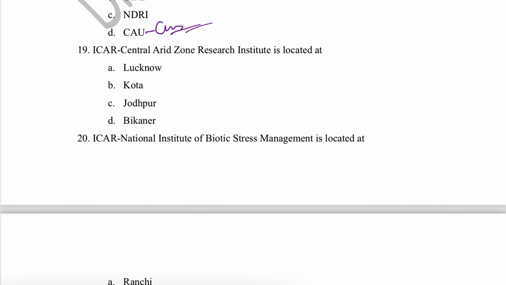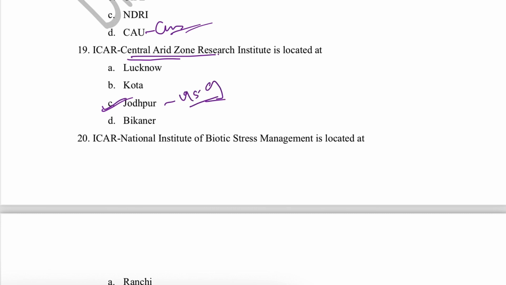Next question is, ICAR Central Arid Zone Research Institute is located at. You have to remember the different institutes under ICAR and where the headquarters is. Sometimes they ask when it was established. CAZRI, the Central Arid Zone Research Institute, has its headquarters at Jodhpur, and it was established in 1959.